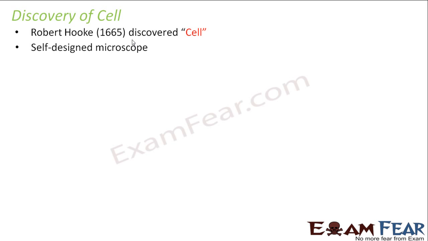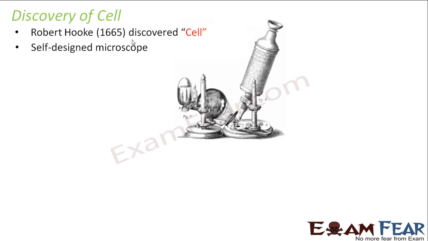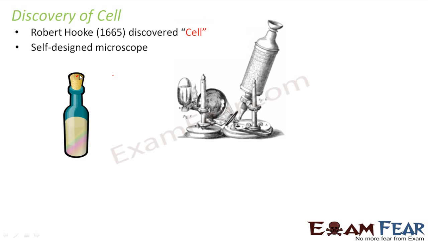Now, while doing all these studies, he used to see many different things, whatever objects he had around him, he used to observe with the help of the microscope. Suddenly, once, he took a cork. You know, a cork is related to a bottle. When you have a bottle, the lid of the bottle in this form, as you can see in the picture, this is a cork. So a cork looks somewhat like this.